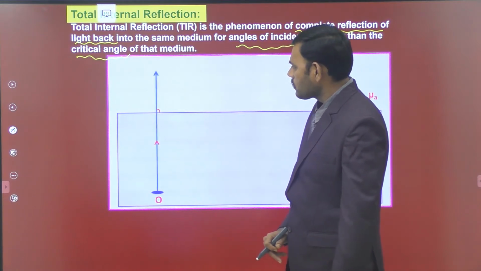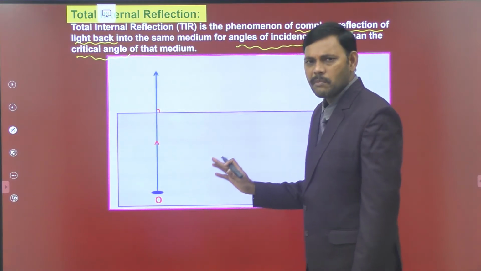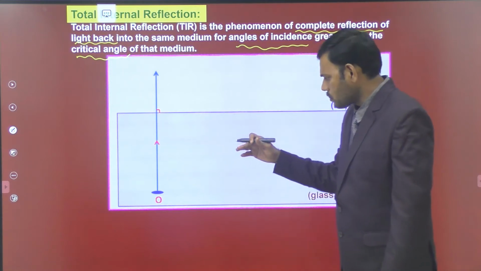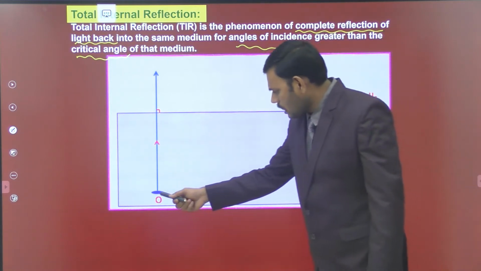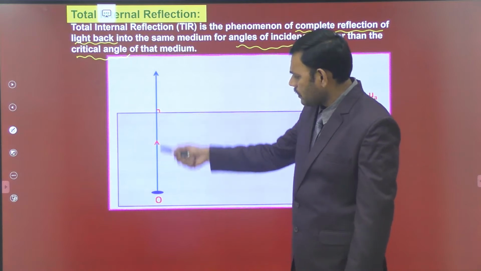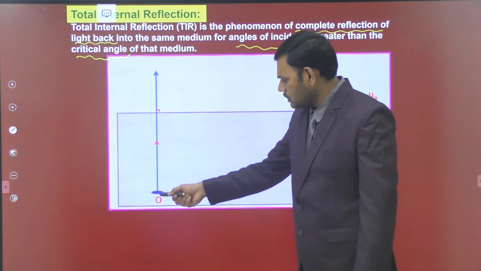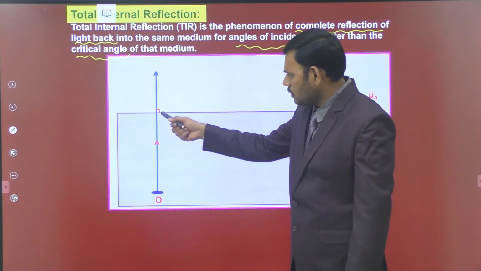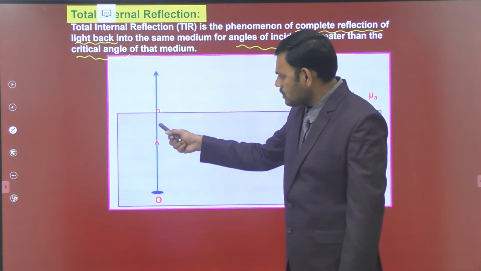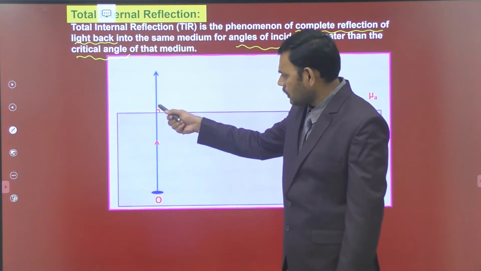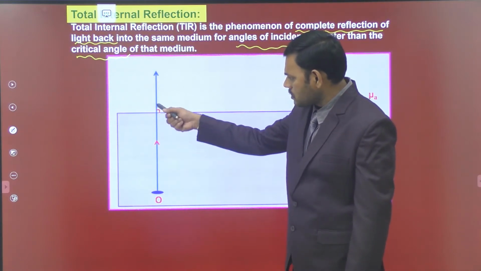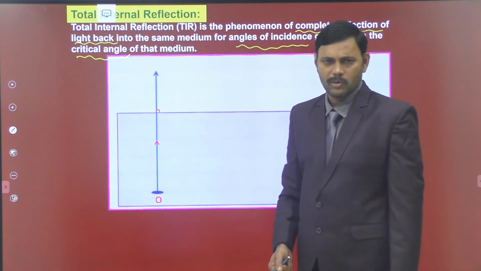So here this is the first light ray. Look into the animation carefully. Here I am showing one after another. This is the object from which light rays are emanating. This first light ray is incident and travelling along the normal. So angle of incidence is 0, angle of refraction is also equal to 0.